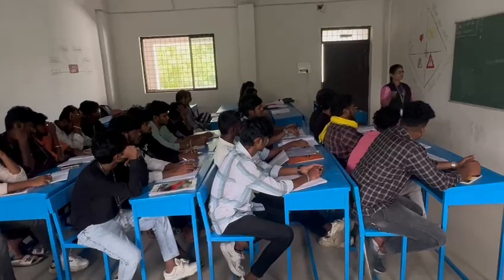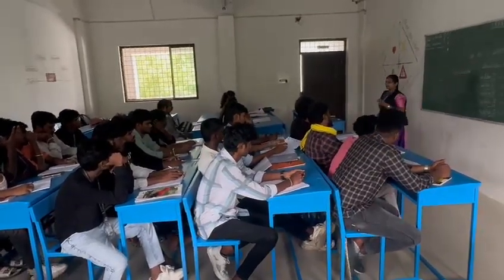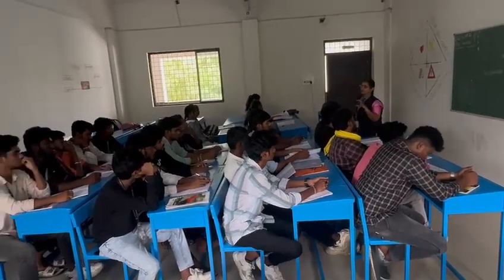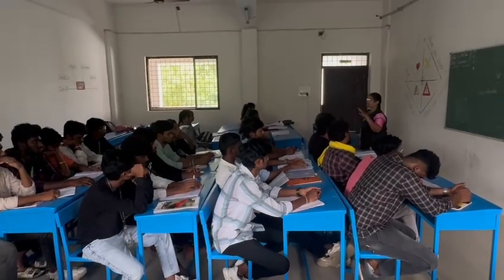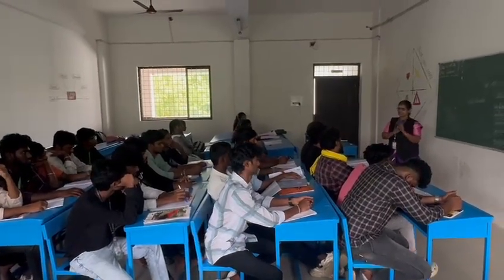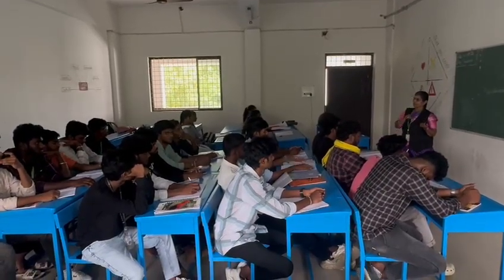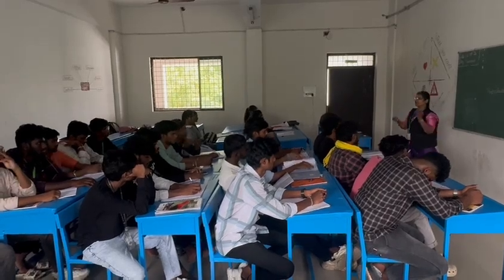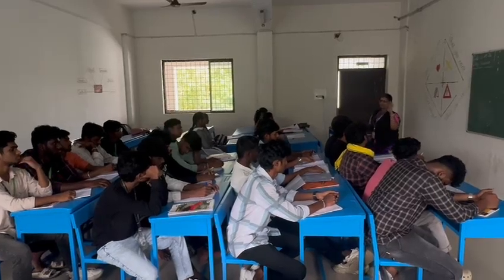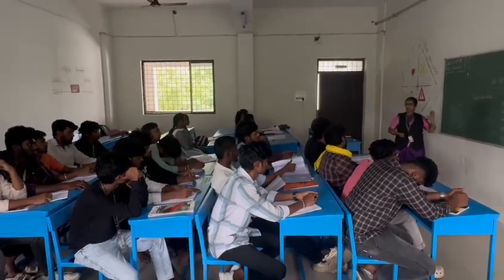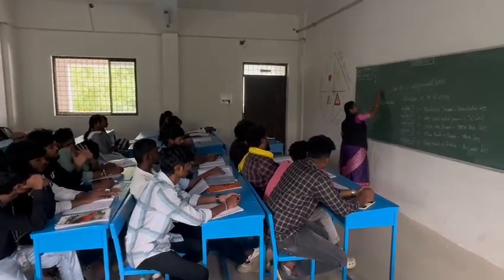Adjustment of the losses. Okay, set off. We are going to look at any losses arising from any business, house property, or any other heads of income, if any person or tax assessee faces losses. So how that particular loss is adjusted against the other heads of income, that topic we are going to discuss one by one. Set off, as I already told you, is nothing but the adjustment.